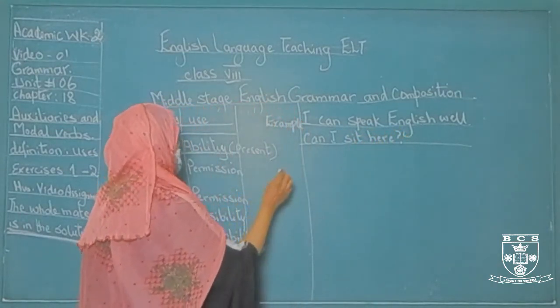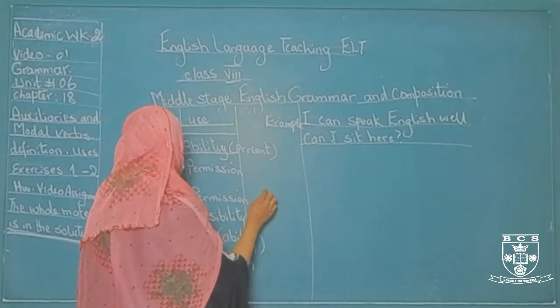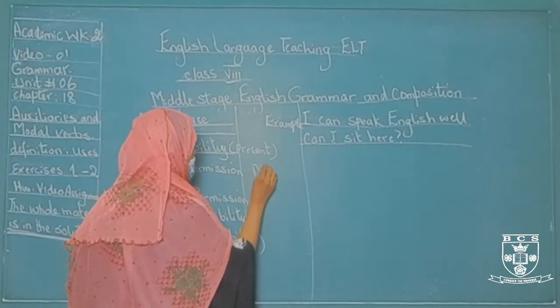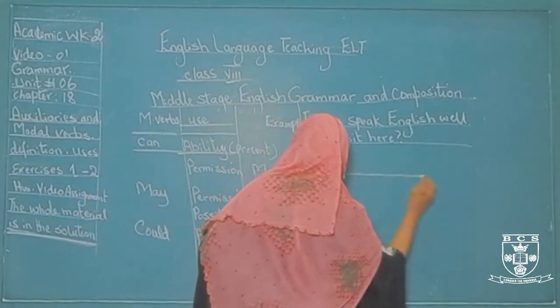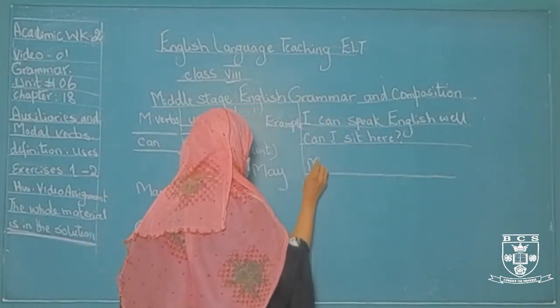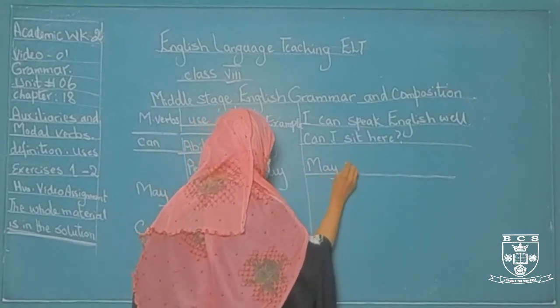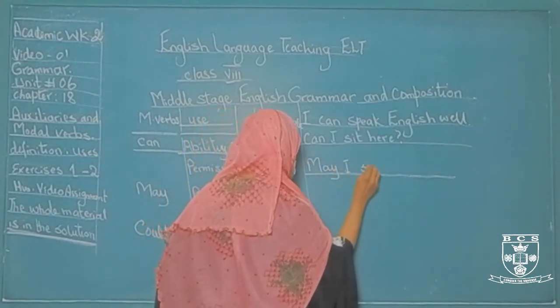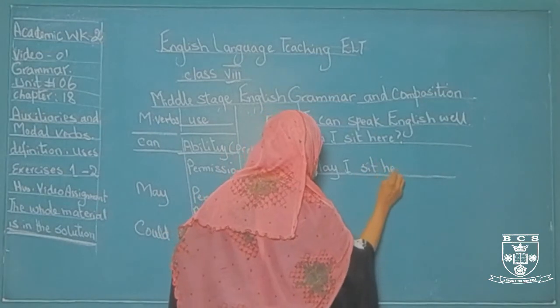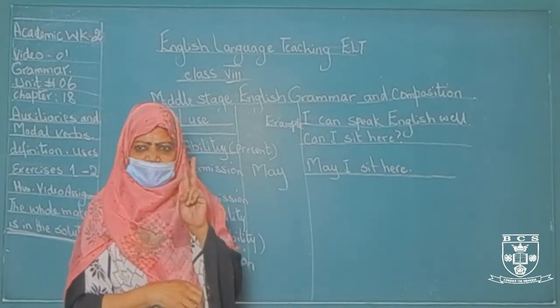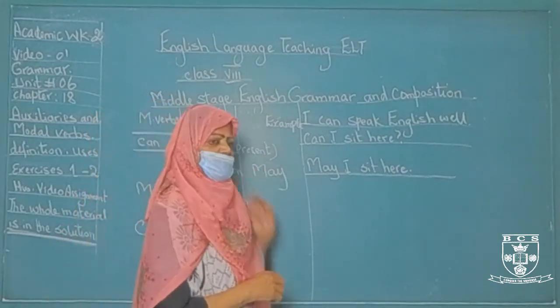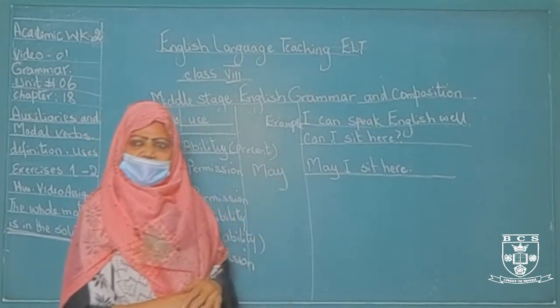Then next word is may. See, I have written this sentence again just to show the differences. Can I sit here? I'm saying, can I sit here?